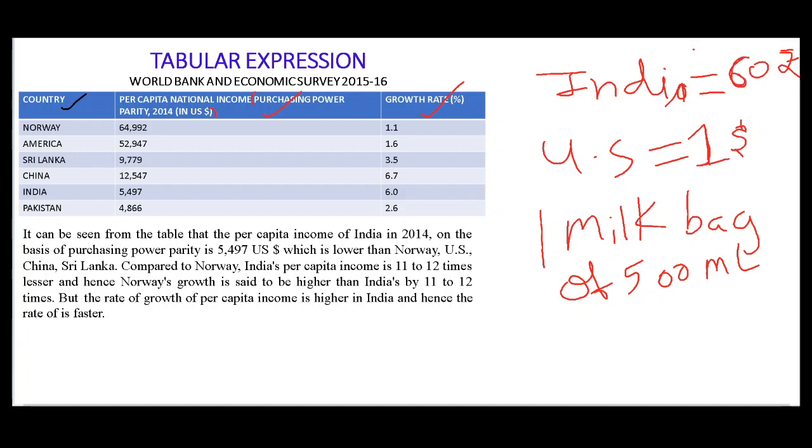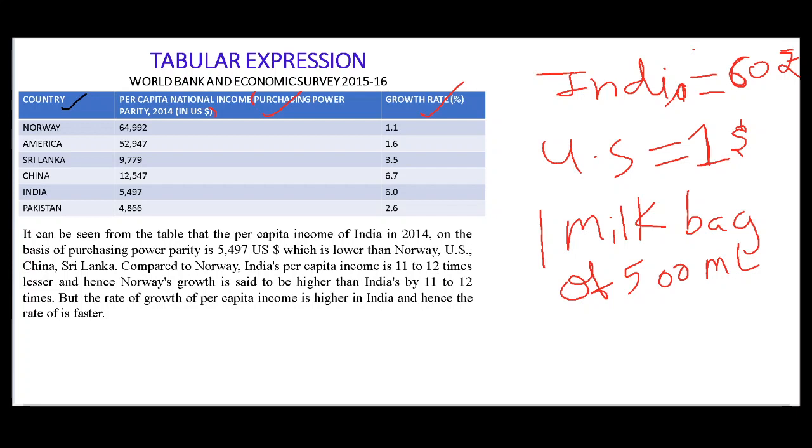So here per capita income on the basis of purchasing power parity is given. Norway is 64,992 and its growth rate in percentage is 1.1. America is 1.6%, Sri Lanka is 3.5%, China is 6.7%, India is 6.0% and Pakistan is 2.6%.